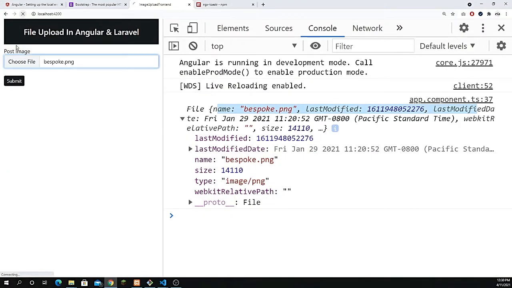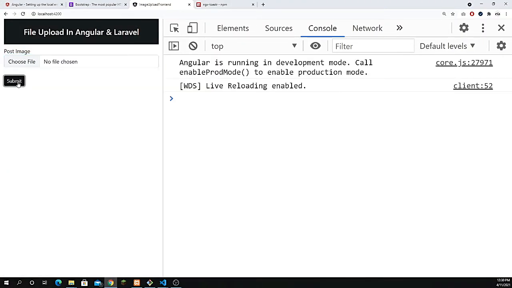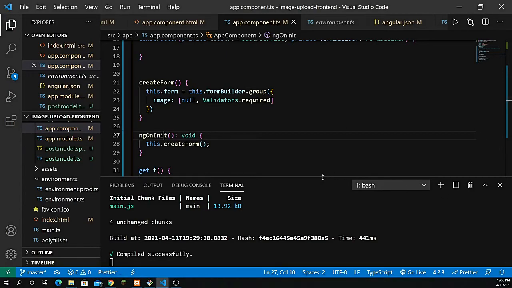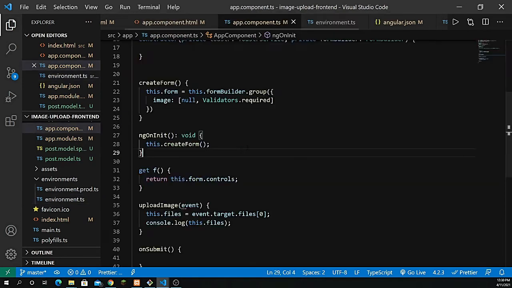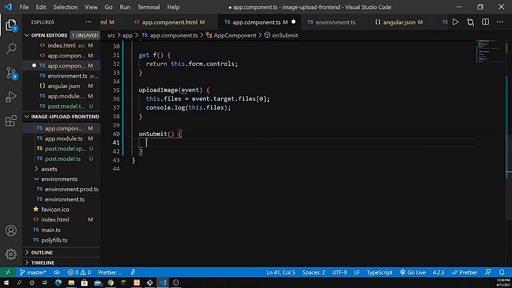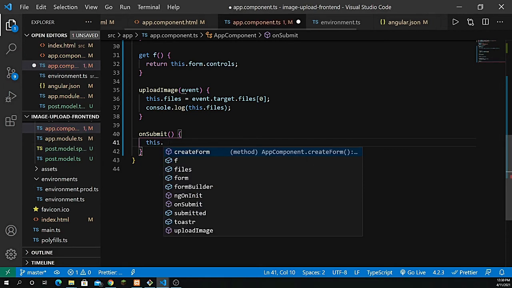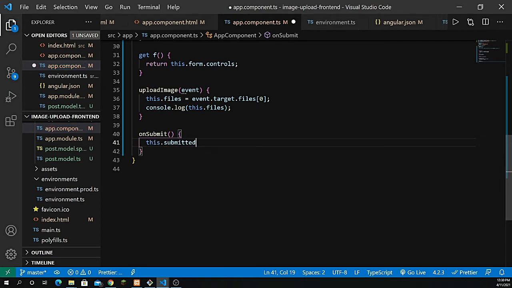Now if I try to refresh this and try to click the submit button, nothing happens here. So we have to check and see, right? Now if I go to my onSubmit method, by default I need to give it this.submitted equal to true.